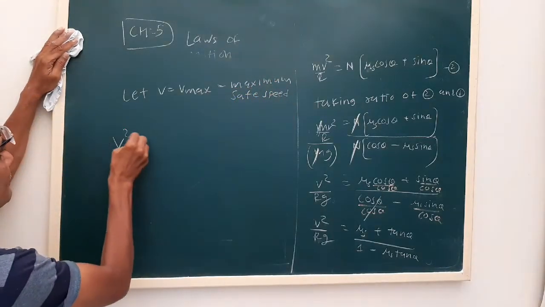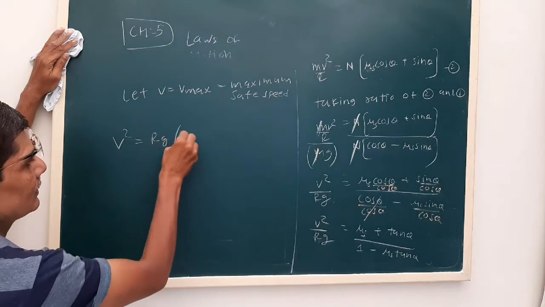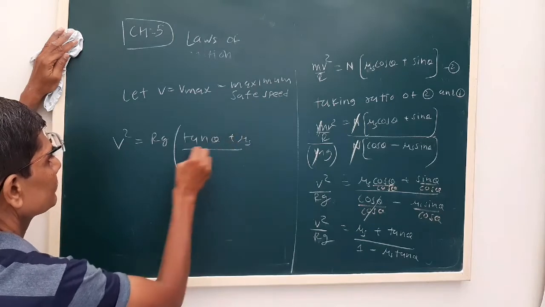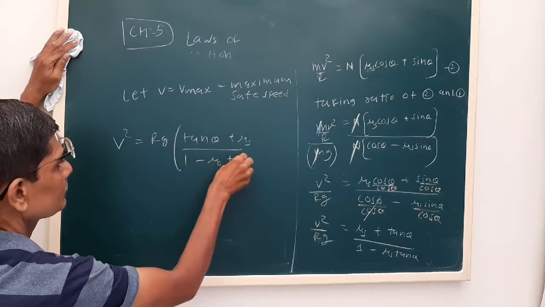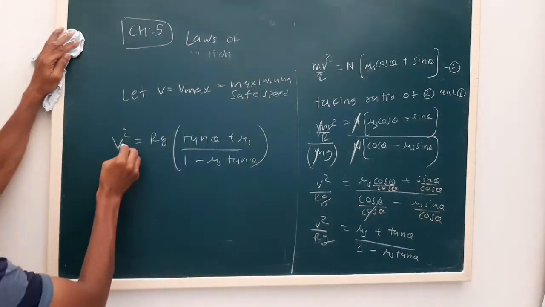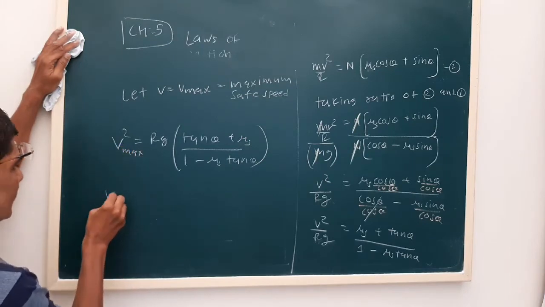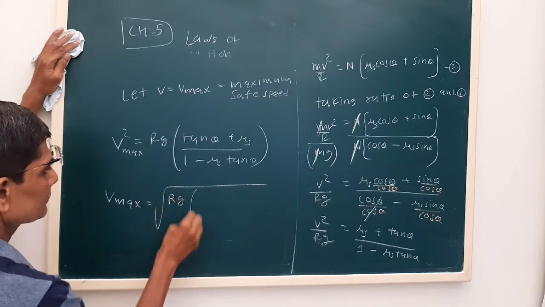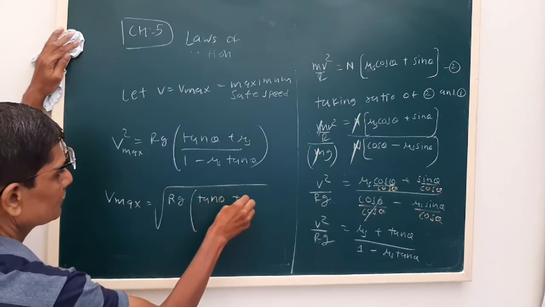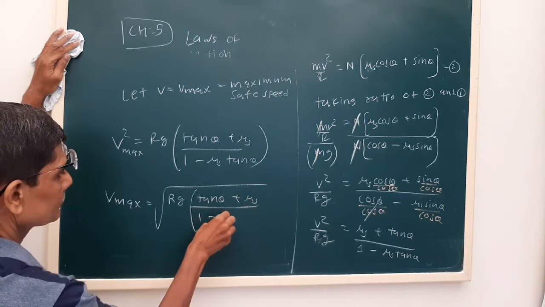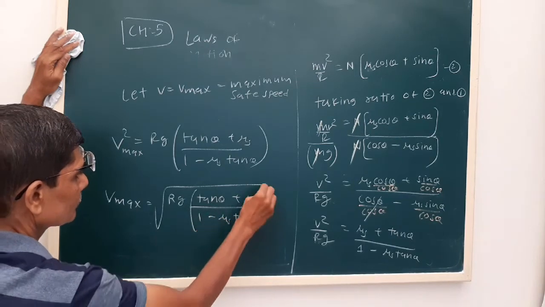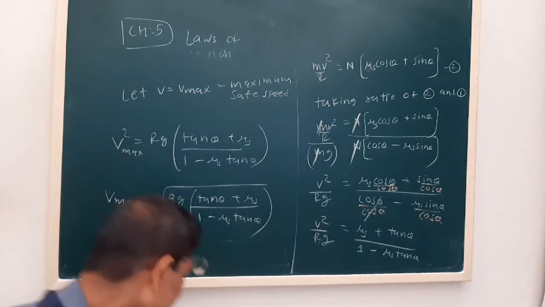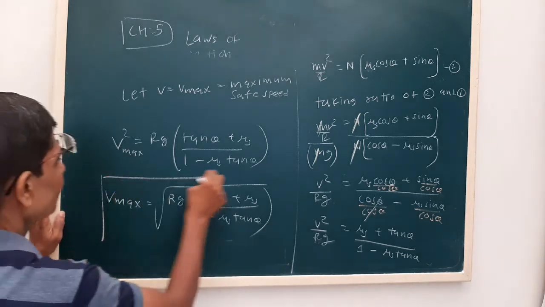Okay, so v square is equal to rg tan theta plus mu s... so v max is the square root of rg times (tan theta plus mu s) over (1 minus mu s tan theta). Okay, so this is the equation of the maximum safe speed on a banked curved road.